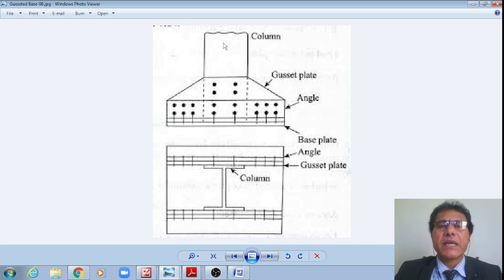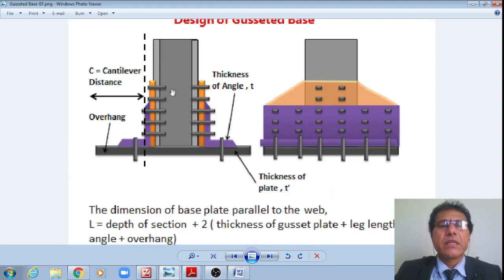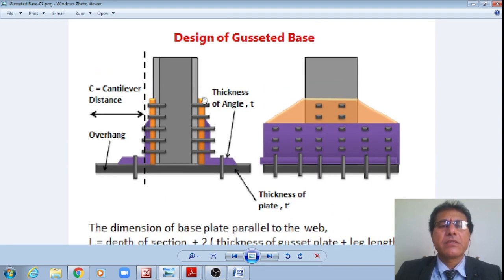wherein the gusset plate which is attached to the flange of the column varies in width from here to equal to that of the width of the base plate, right, or a slant height or a sloped height, right? And it is connected by means of the bolts, right? Now even we can see here this is a gusset angle in side view, right? This is another schematic of the same, right?